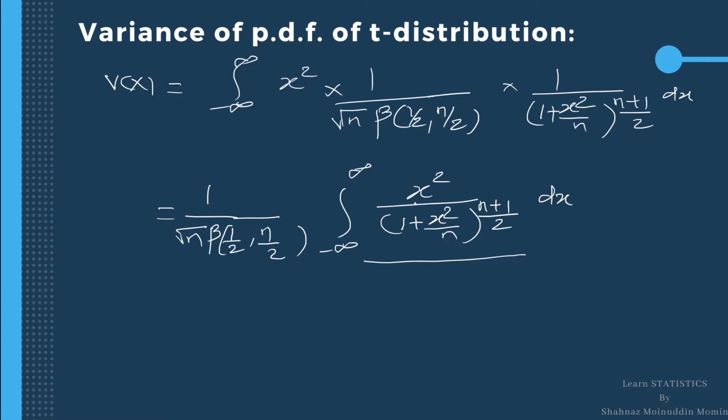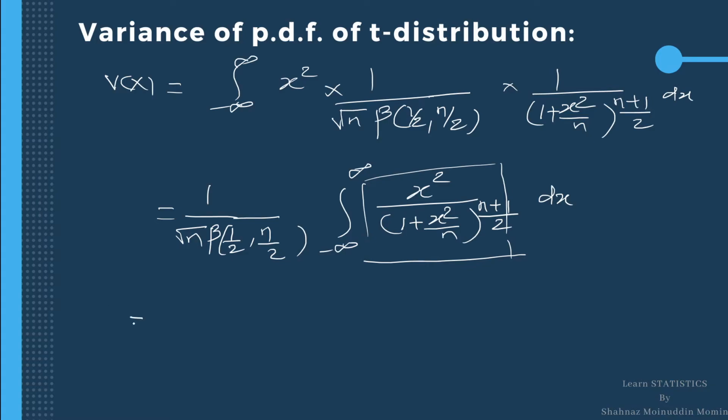Now replace x with minus x. What will happen? Minus x square by 1 plus minus x square divided by n raised to n plus 1 by 2. And we know that the square of minus x is x square itself. Therefore, the integrand remains as it is. Hence, this function, the integrand of the integration, is an even function of x.